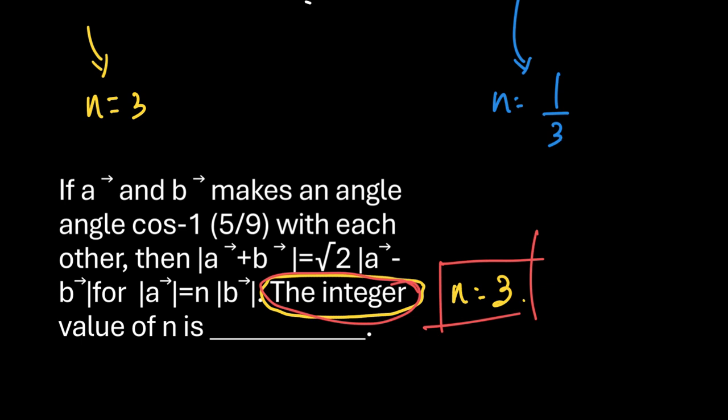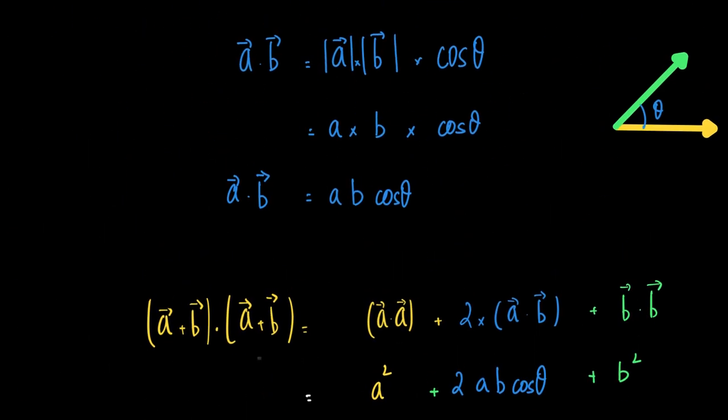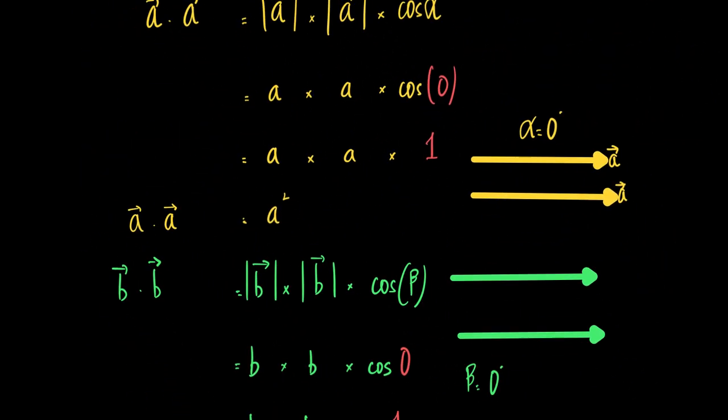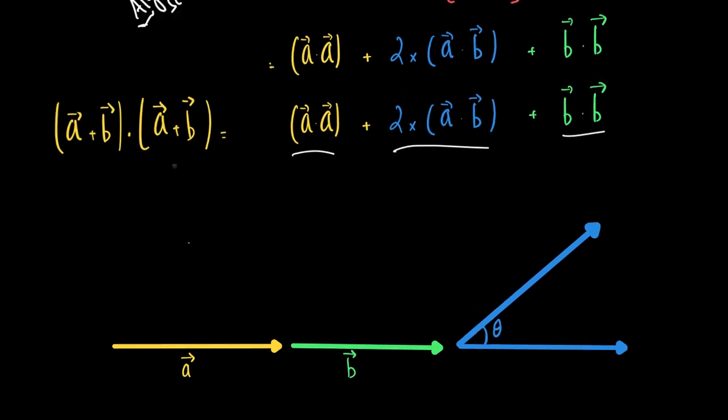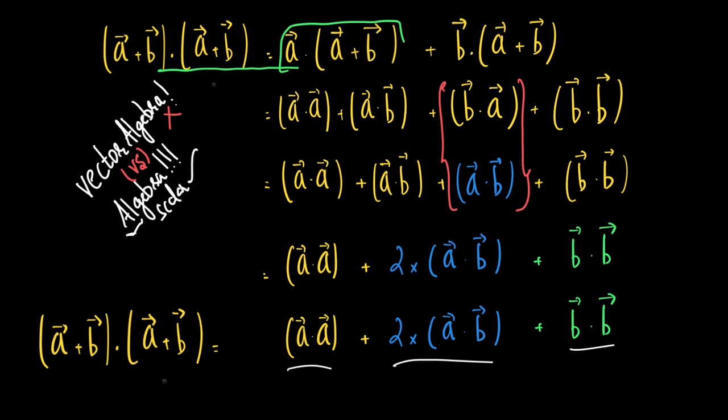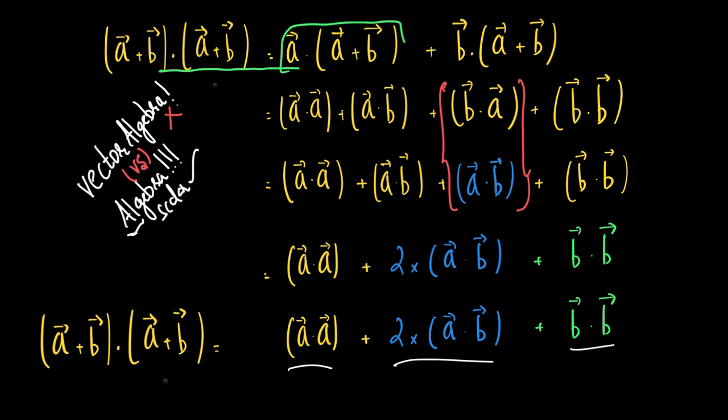Okay? So yes, that's what there is to say about this question. Very simple one. The reason I explained it to you in this depth is to make sure that you understand these algebraic identities and how we expand a dot a, a dot b, b dot b, and what the different identities are that we use for problems based on vector algebra, and the difference between those identities and the ones used in scalar algebra.